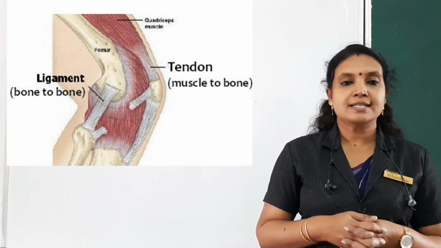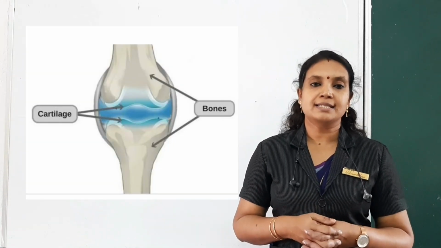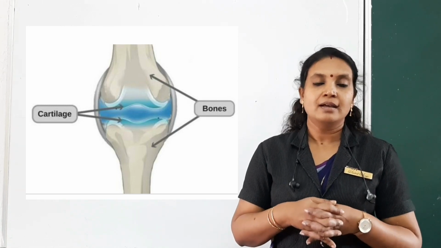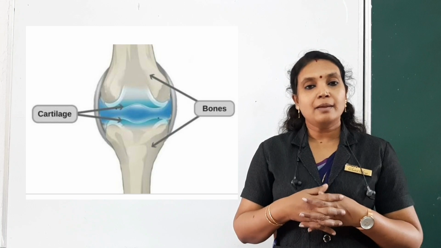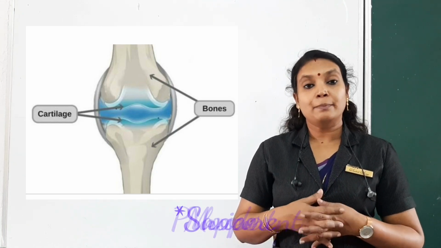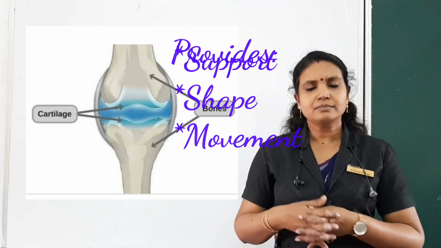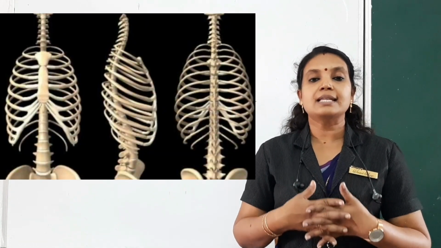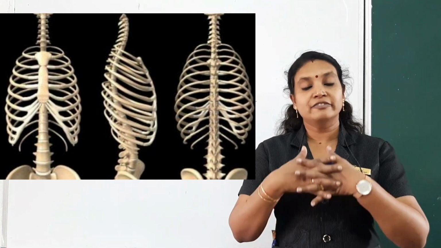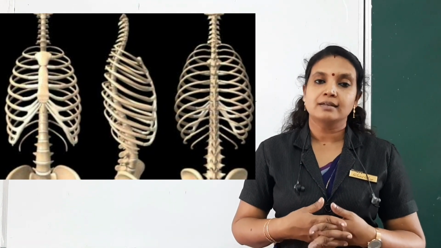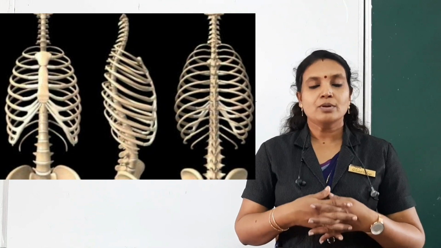Then next we will discuss bone and cartilage. Bone and cartilage are also connective tissues. They help in body movement and provide a definite shape to our body, and support and strength. Besides these functions, they also cover and protect the internal organs. For example, the rib cage, which protects the heart and lungs, and the vertebral column, which protects the spinal cord. So that is a function of the skeletal system in our body.